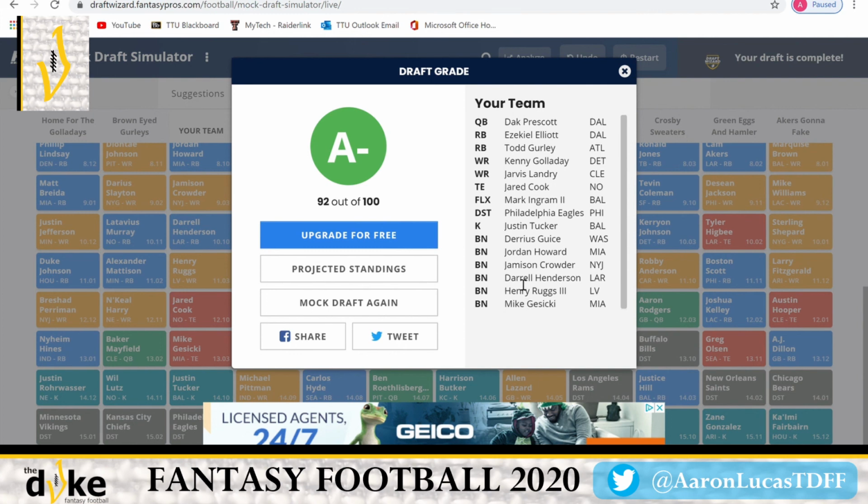We're taking a 50-50, so we could have wasted that on Cam Akers earlier in the draft, but I believe he was going where Guice was. And so we actually ended up taking a chance with Guice and with Henderson, where we still have the 50% chance of getting the Rams running back, and we have a chance of getting the Washington team's running back all the way. So we actually have 2 chances here at running back instead of just the 1 if we had Cam Akers. All right. So like I said, pretty good draft here.